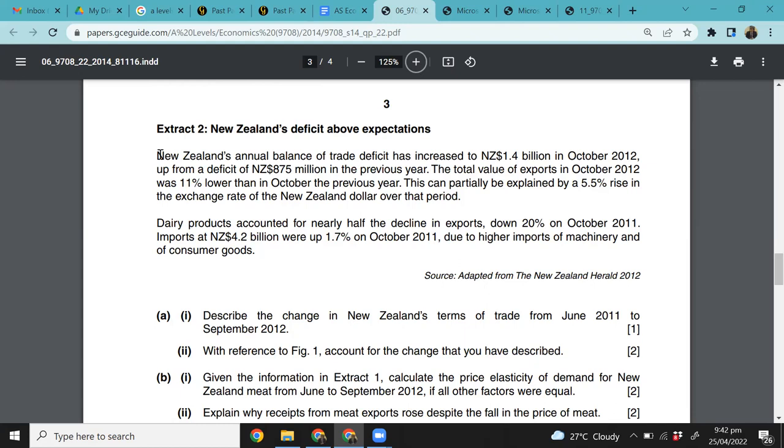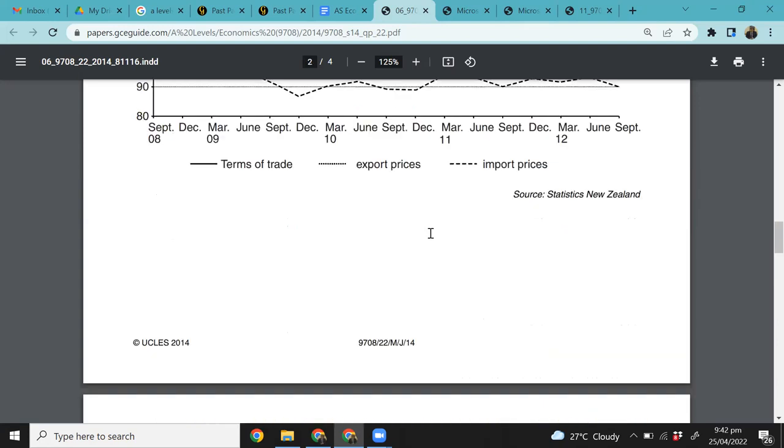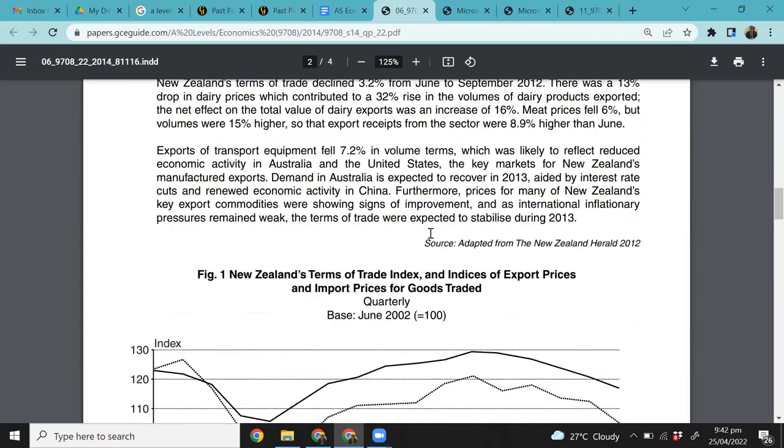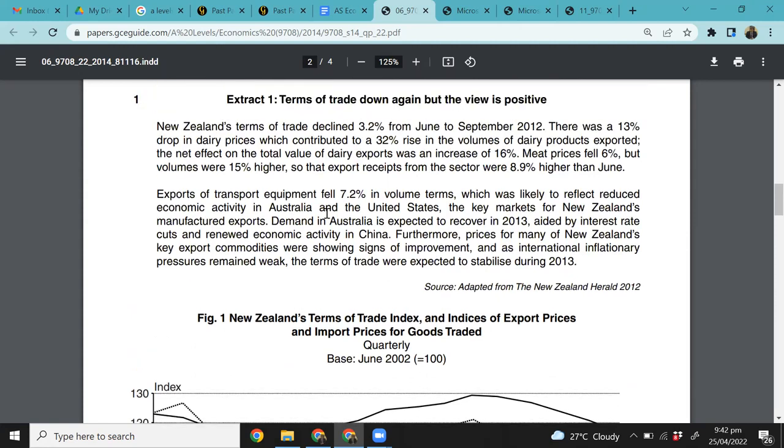So let's read this. New Zealand's annual trade deficit has increased to $1.4 billion in October 2012, up from a deficit of $875 million in the previous year. The total value of exports in October 2012 was 11% lower than in October the previous year. This can partially be explained by a 5.5% rise in exchange rate of the New Zealand dollar over the period, right? Dairy products accounted for nearly half of the decline. Okay. Then what is happening to the country's terms of trade, right? Let's talk about this.